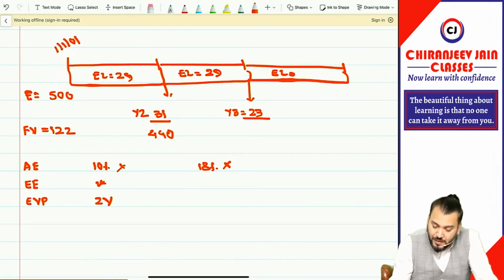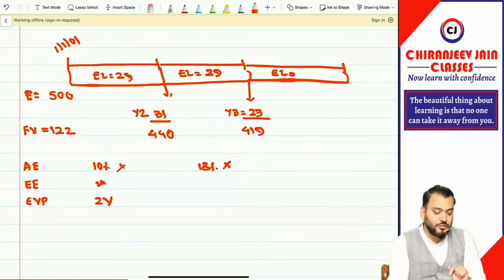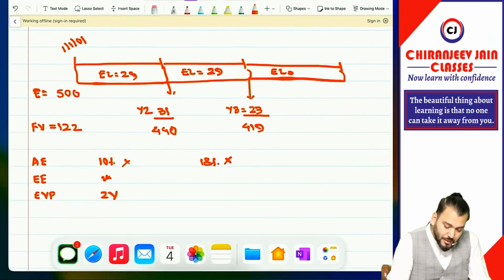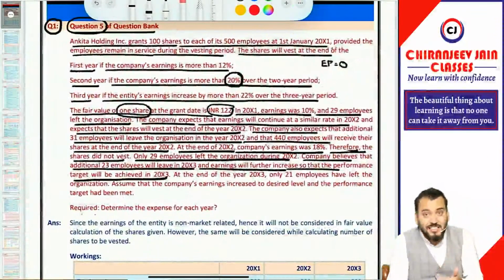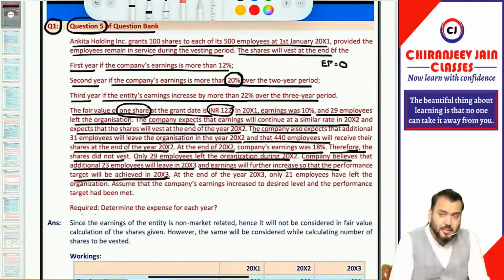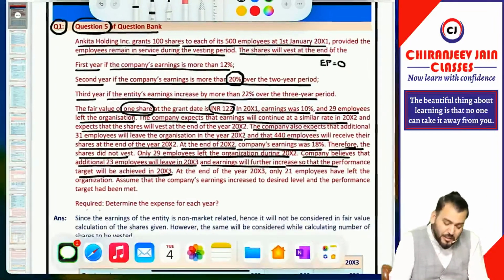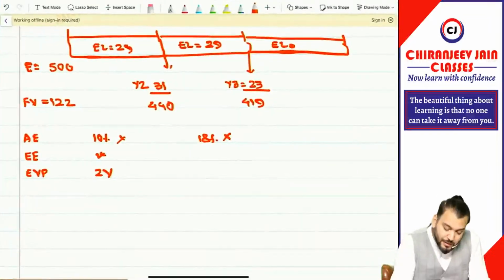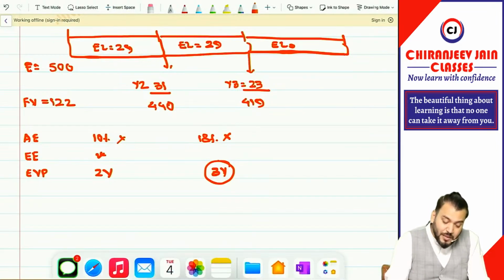Got it? So 500 minus 29 minus 29 minus 23 becomes 419 employees. Have you understood this information? Now they are saying that they will be able to meet the condition in year 3 as per the information given in the question in 2003. It means for year 2, the estimated vesting period will be year 3. So you can add on: estimated vesting period will be 3 years.